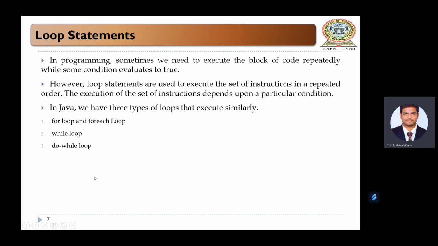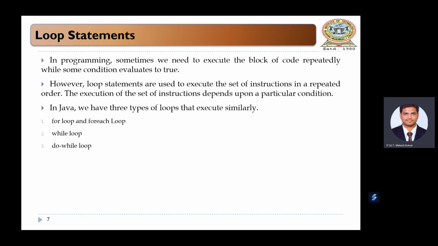And next, coming to one of the very important topics, that is loop statements. In all programming languages, loop statements are supported. Why do we use a loop statement? If I want to execute a statement multiple times, we use loop statements. In Java, we have three types of loops: for loop, while loop, and do while loop. We are already familiar with for, while and do while, but Java also supports the for each loop.